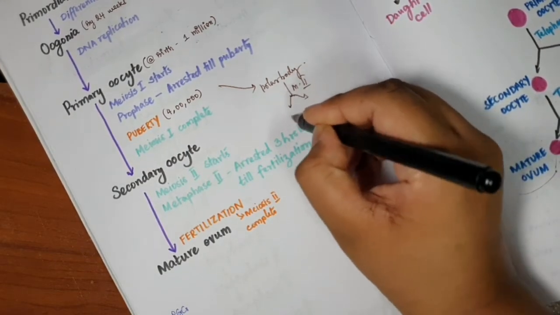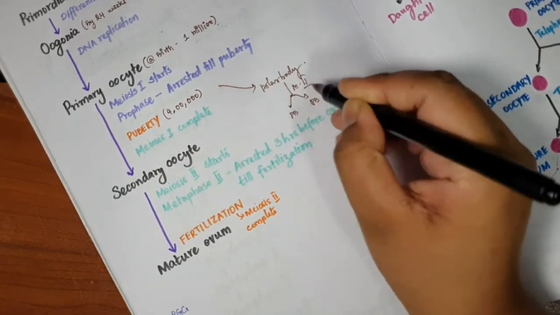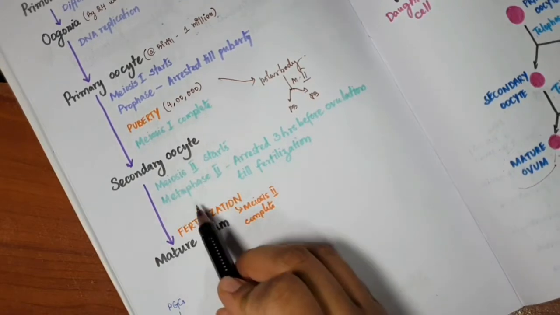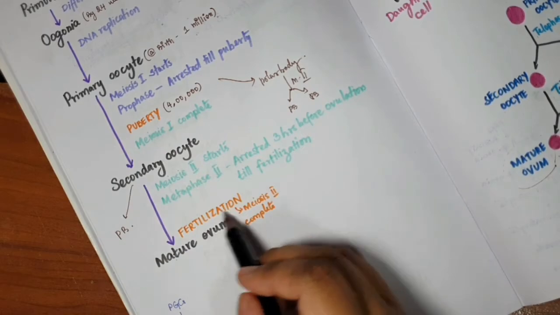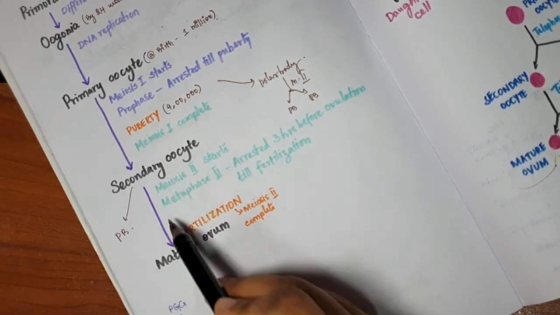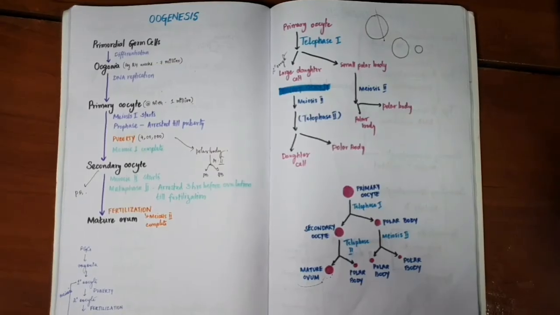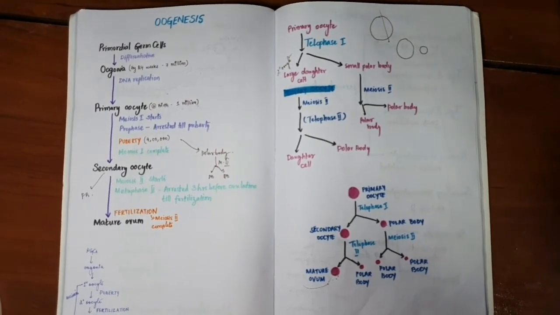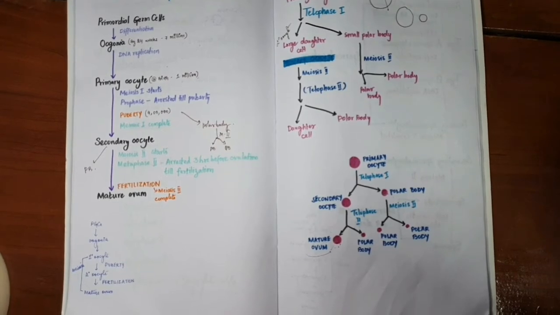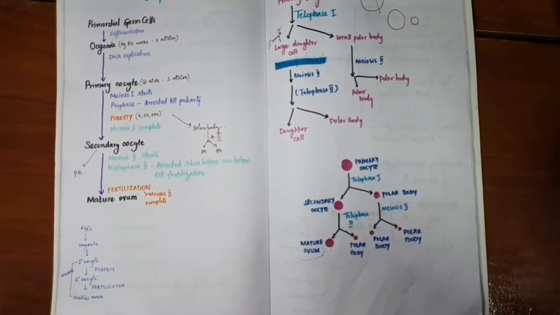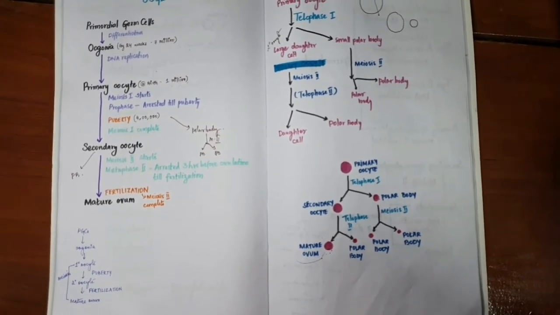Polar body will form two more polar bodies. Secondary oocyte will undergo meiosis 2 and form one mature ovum and one polar body. The mature ovum is the larger daughter cell produced by the secondary oocyte. So these are the steps of oogenesis. Remember, there are 5 steps, and also remember, after puberty, the secondary oocyte is formed, and after fertilization, the mature ovum is formed.